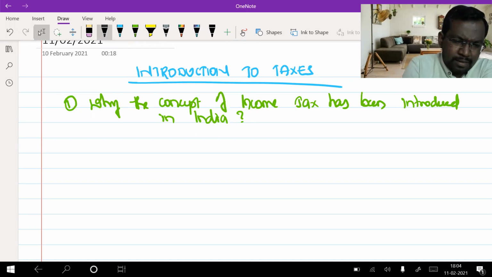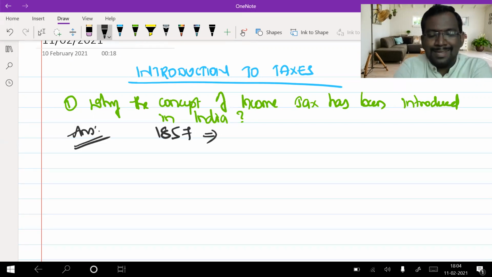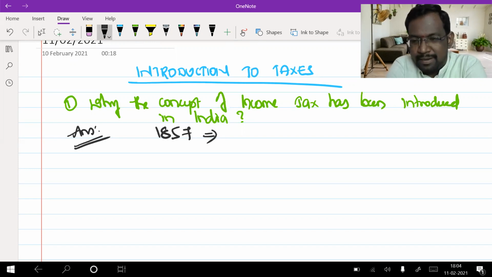In the year 1857, there was a historical movement in India. Can anyone tell me what was happening in the year 1857? This is the root cause for the concept of income tax which was introduced in India.